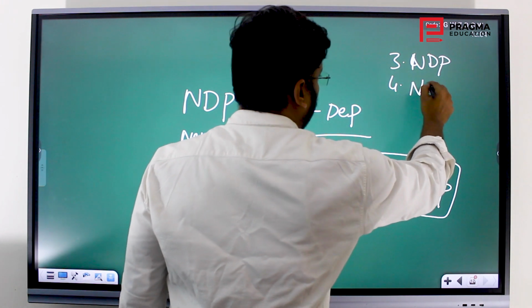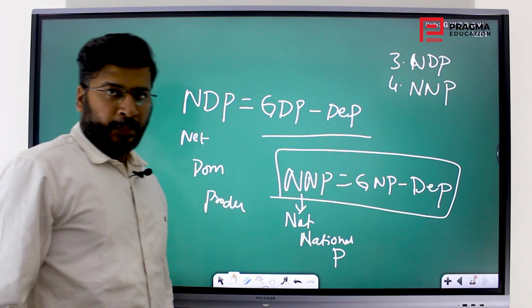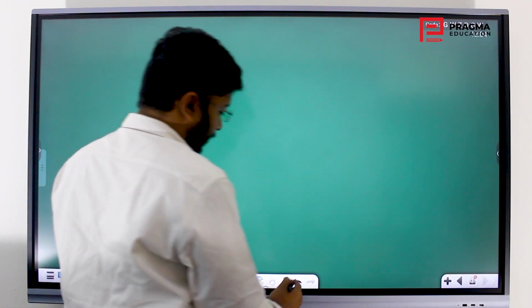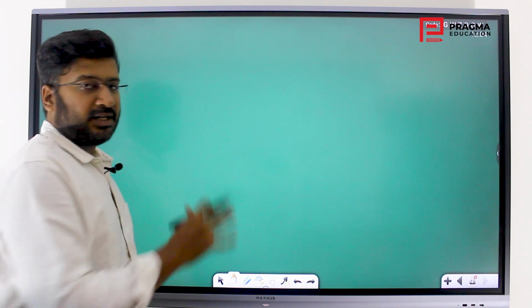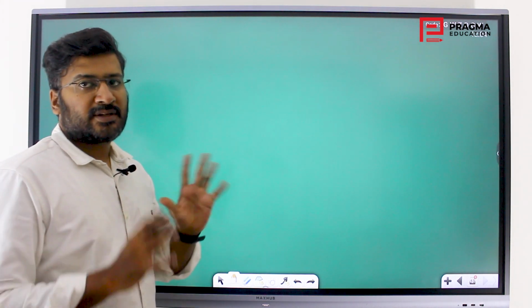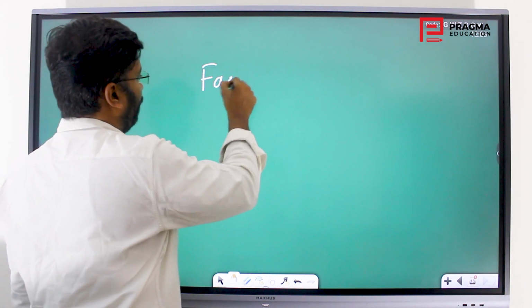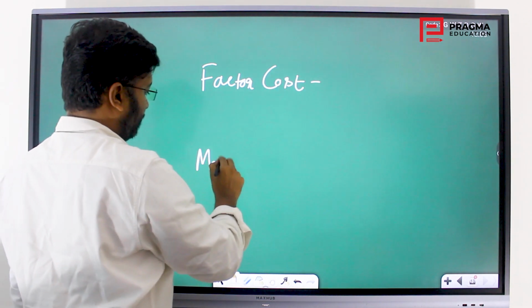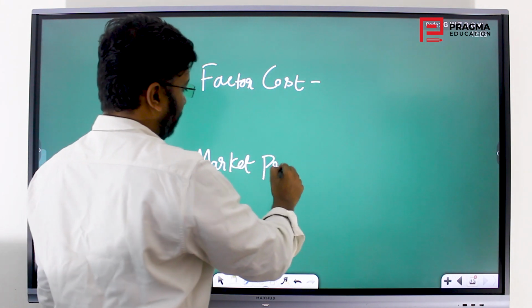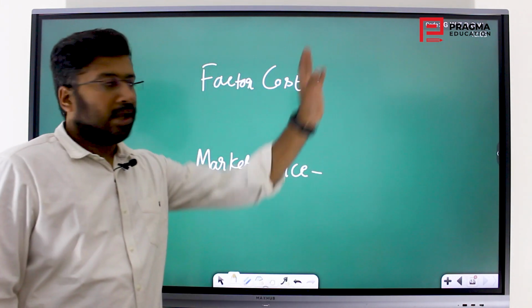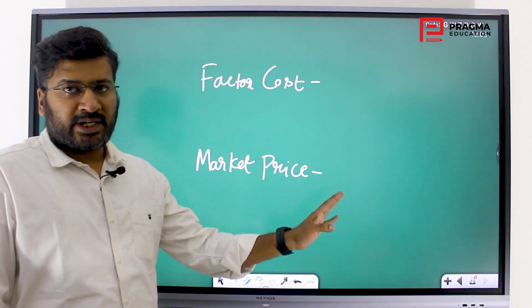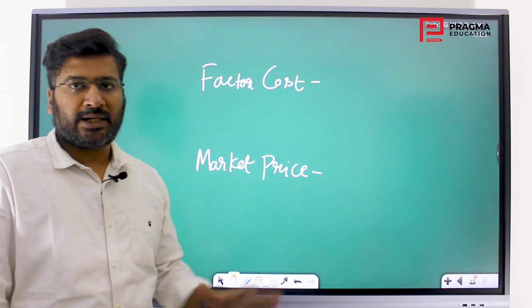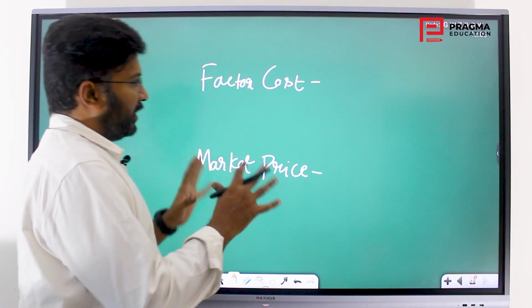So there is one more concept, which is about the prices that you calculate in GDP. There are two kinds of such prices. One is factor cost. The second one is market price. It means all the economic aggregates, you can take the prices either at factor cost or at market price or at both. You can calculate it either way. So what is that? We'll see.